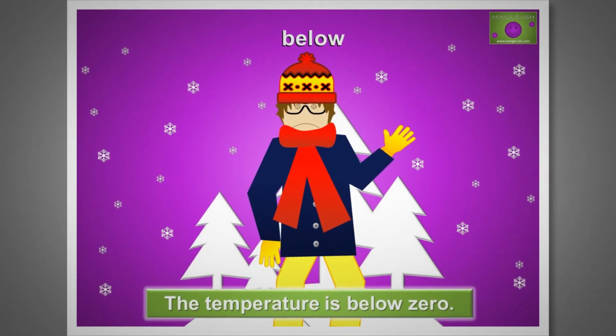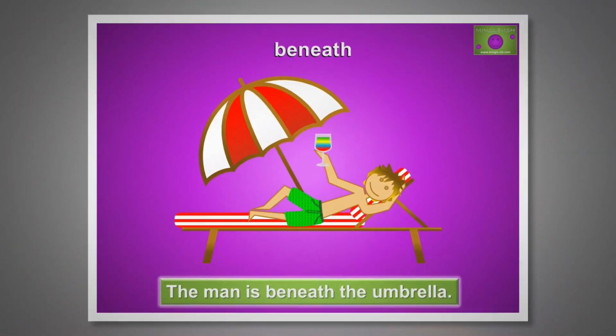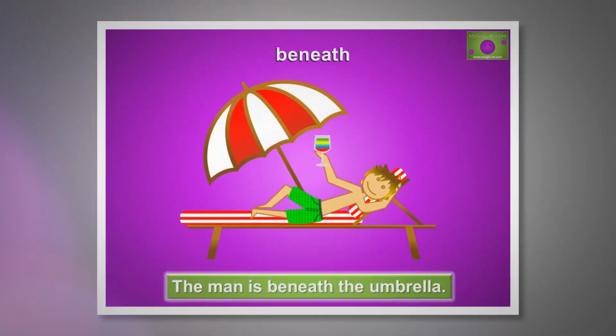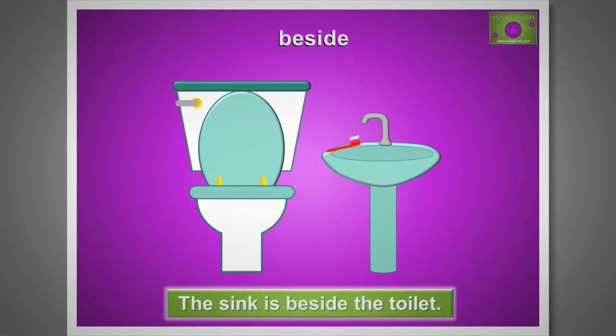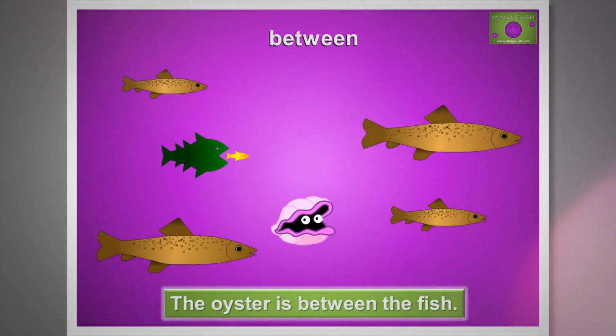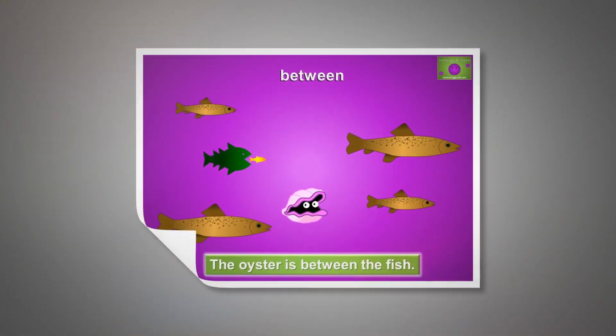Below means in a lower position. The temperature is below 0. Beneath means under. The man is beneath the umbrella. Beside means close to. The sink is beside the toilet. Between means in the space separating objects. The oyster is between the fish.